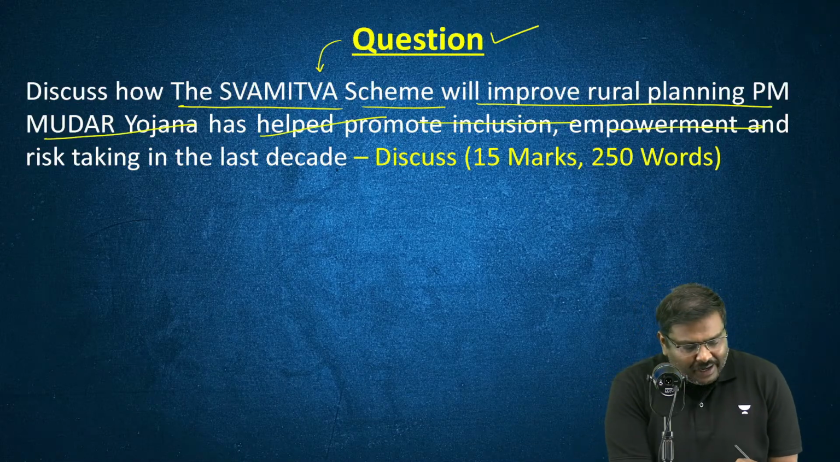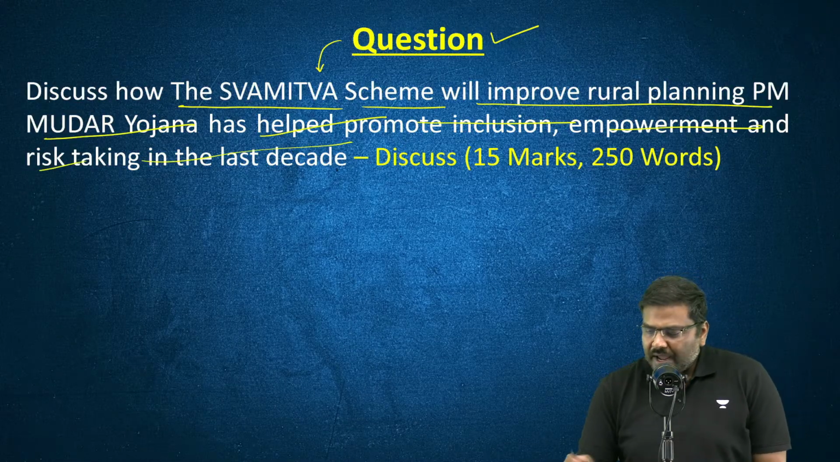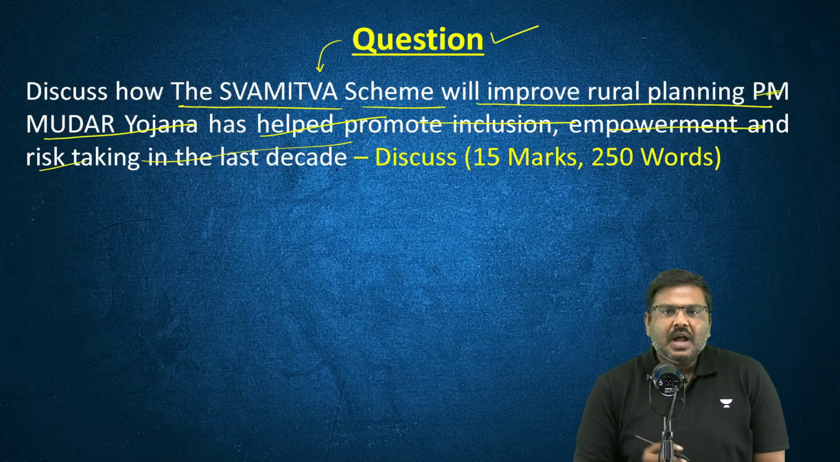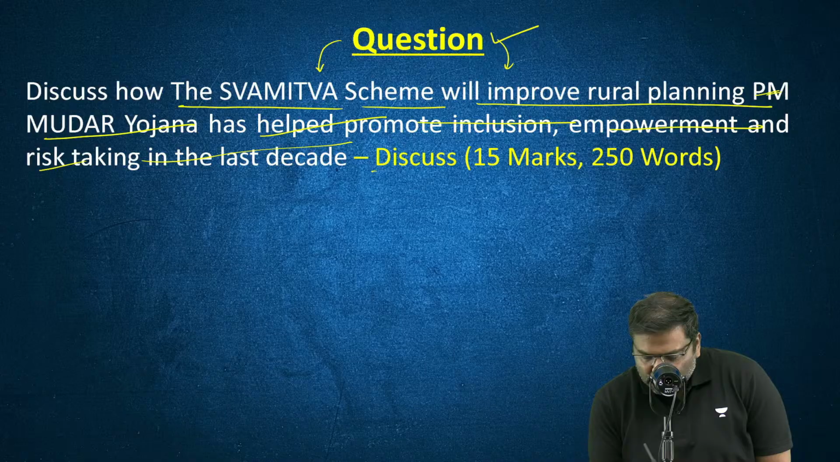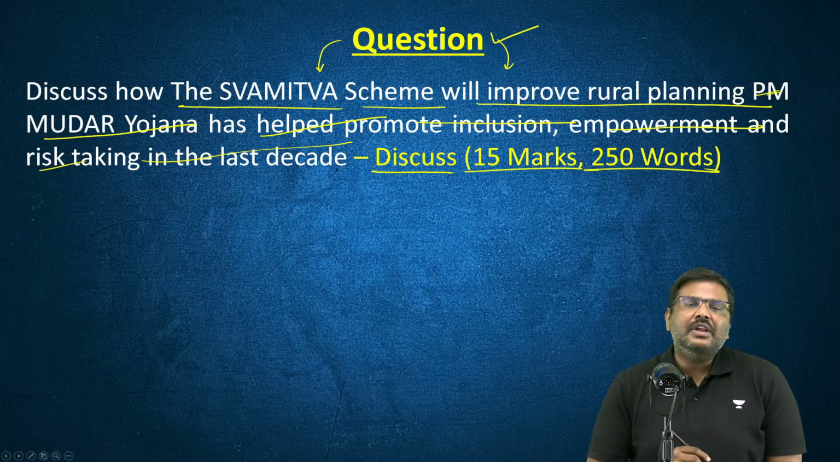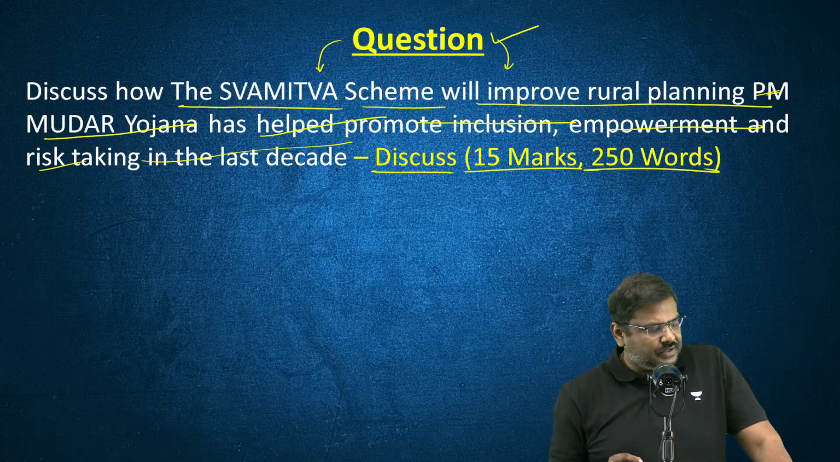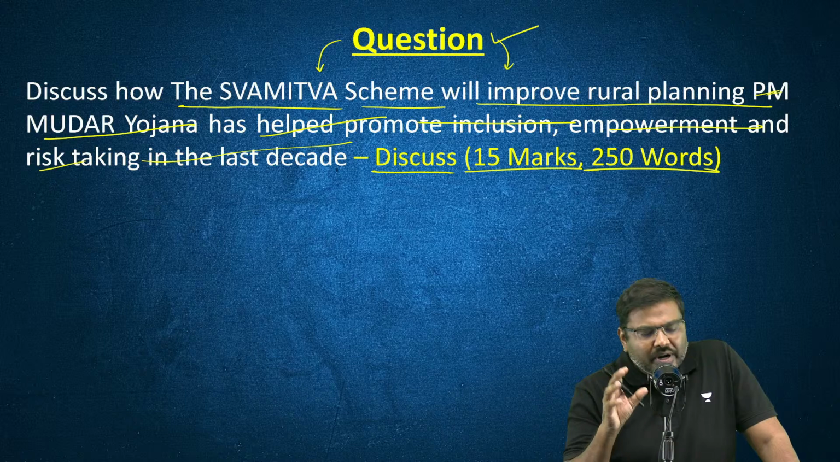It will help in rural planning. Okay, right? So this is the question here: How Swamitva scheme will help in rural planning. You are supposed to discuss this, right? 15 marker question in 250 words. What are the important points here?